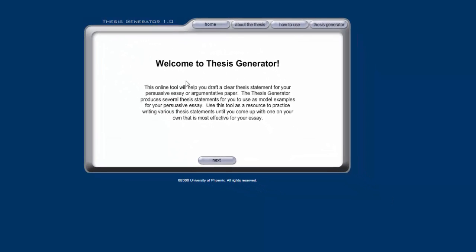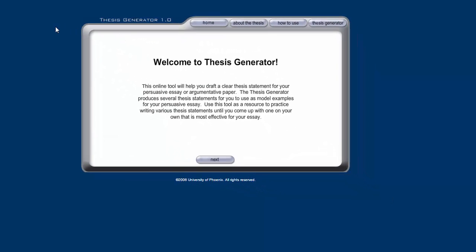Good morning, everybody. Today we are looking at the Thesis Generator 1.0. If you don't have the link, just Google Thesis Generator 1.0 and look for University of Phoenix.